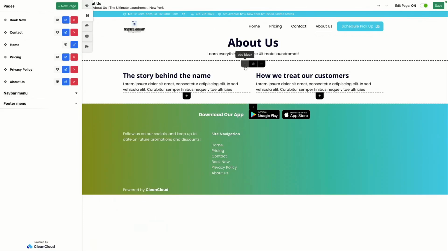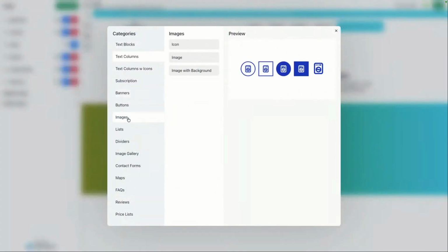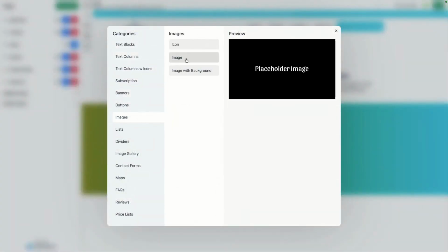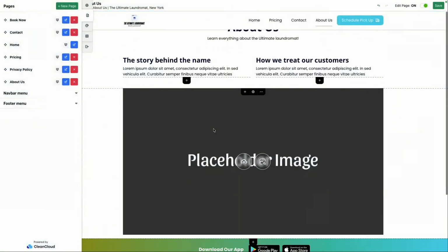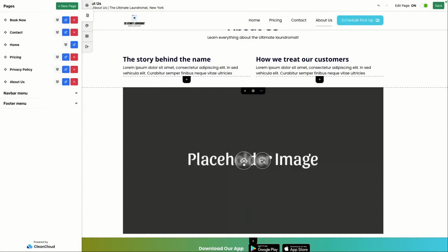We want to add a nice image, right? So even in this case, I can go and add another block. In this case, I'm going to add an image block. And when you add an image block, you've got a choice. You can upload an image from your computer or your device.